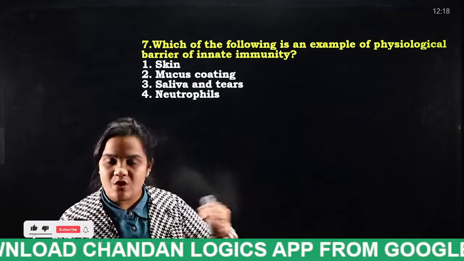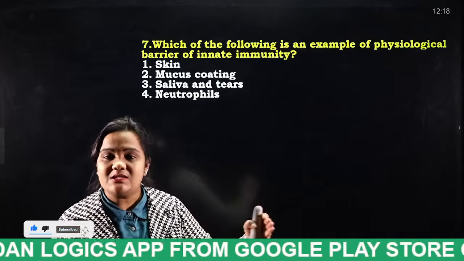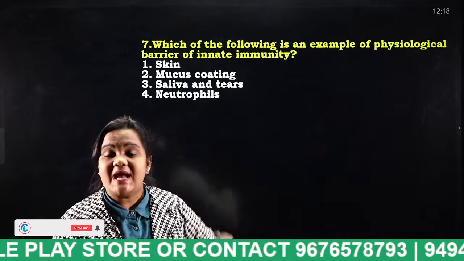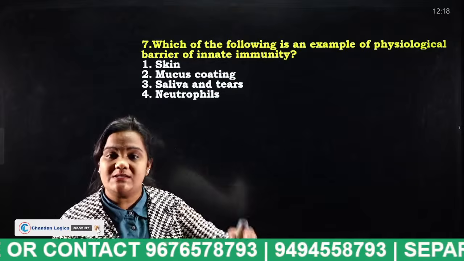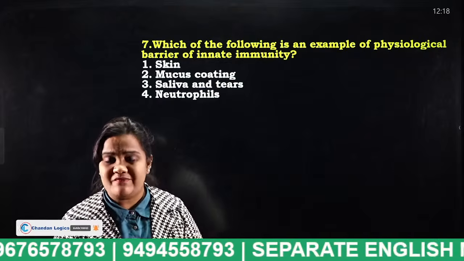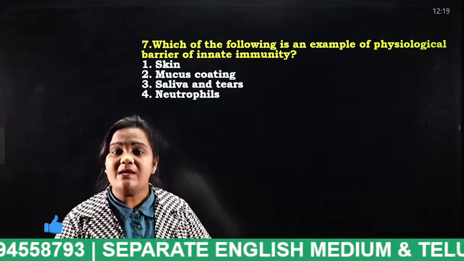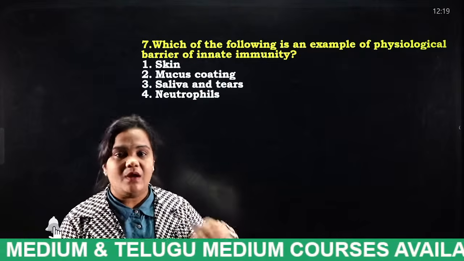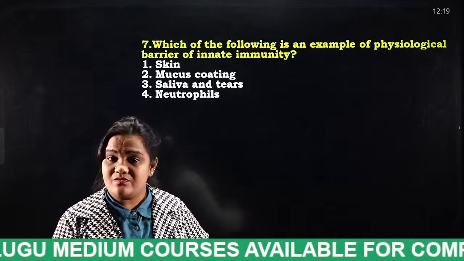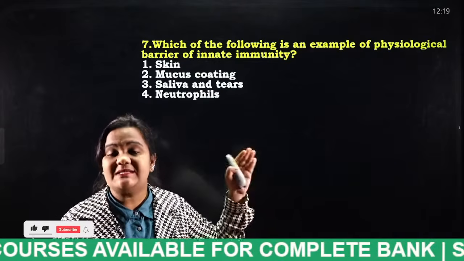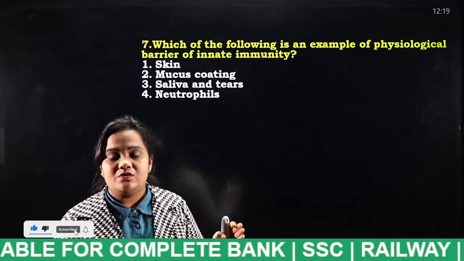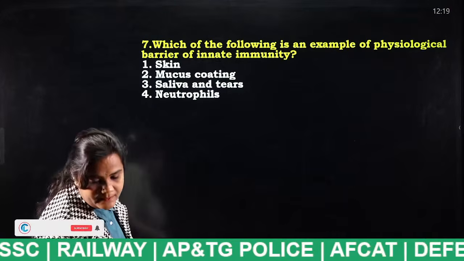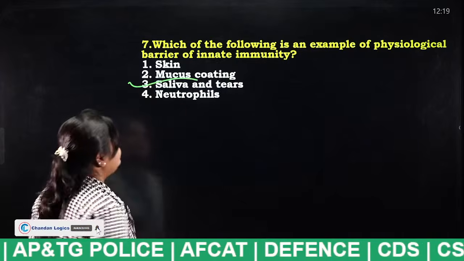There are 4 types of barriers, as I told: physical barriers, physiological barriers. For example, physical barriers means what, students? The skin protects all the organs from pathogens. If there is no skin, our body organs will all be visible, so the pathogens can easily attack our organs. Skin protects us from pathogens, and that is considered a physical barrier. So what are the physiological barriers? Tell me. Saliva and tears. Next.